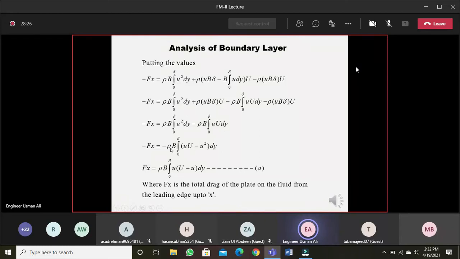Further, we can take minus rho b outside, and this negative sign will cancel. So Fx, the frictional drag on one side of the smooth flat plate at any distance x from the leading edge of the plate, is rho b integral from 0 to del of u into (capital U minus u) dy. So again, you have to do it yourself, how we have reached this point.